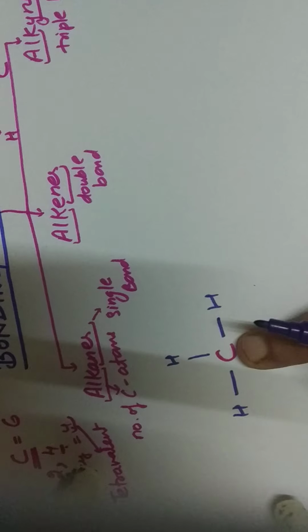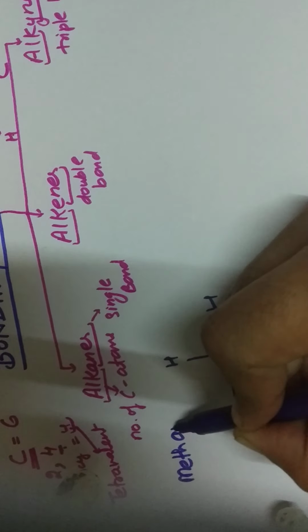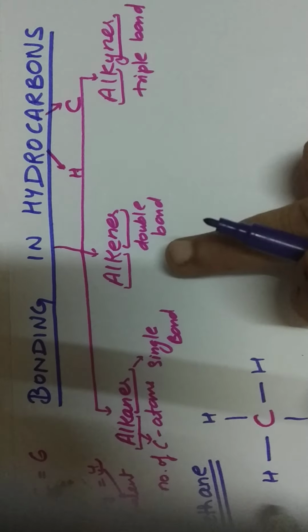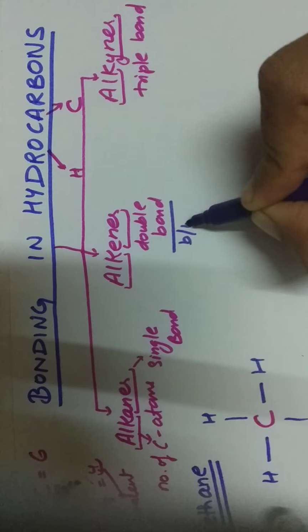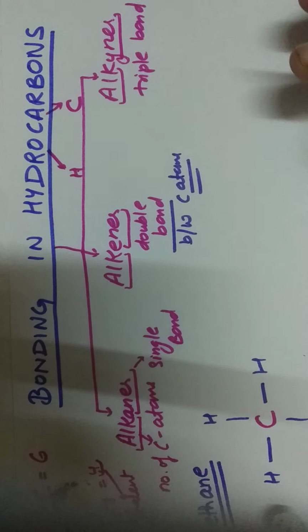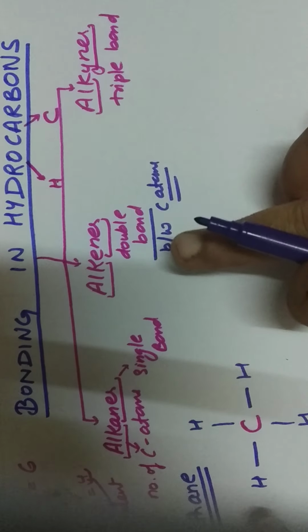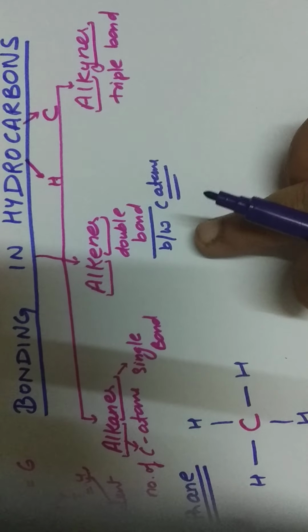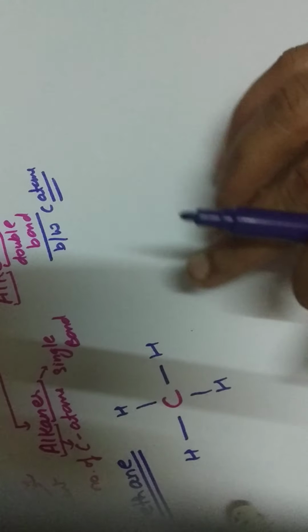If there is 1 carbon atom, it is meth, and it is written with ane, methane. Now when we discuss alkene, there is a double bond between carbon atoms. It doesn't mean that between all the carbon atoms there will be a double bond. ENE only represents that there will be 1 double bond between 2 carbon atoms; others will be single bonds if it contains more than 2 carbon atoms. So next, we take 2 carbon atoms.